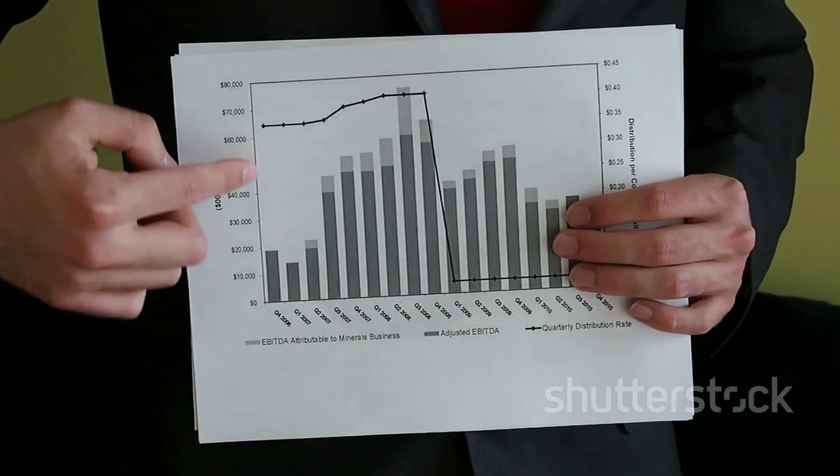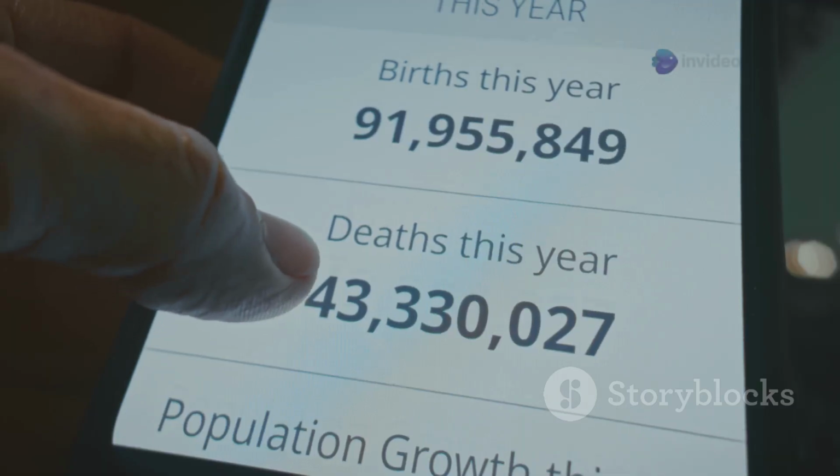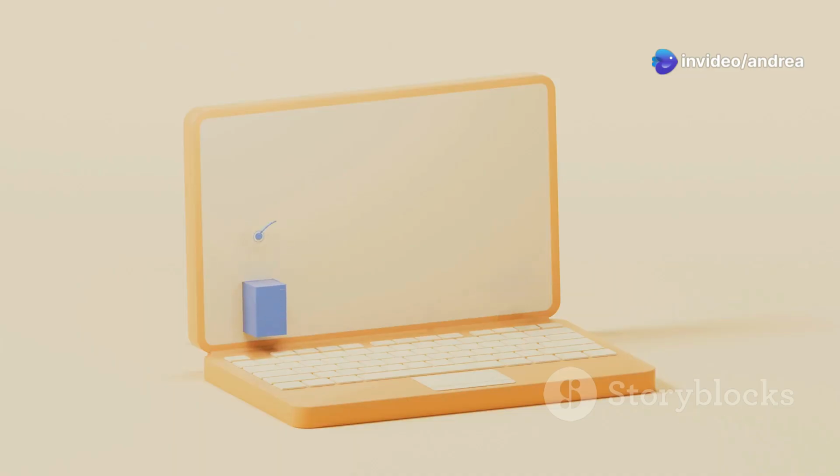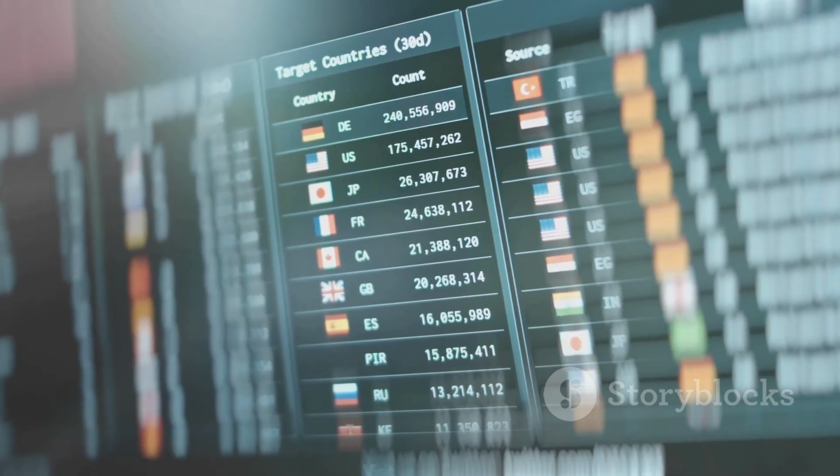Then there is GDP per capita. Per capita means per person. GDP per capita takes the total GDP and divides it by the total population. This gives us an average economic output per person. It helps compare living standards between countries.